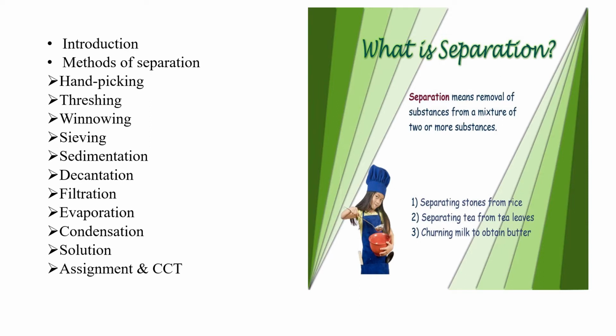Separating stones from rice. Already we saw in online class by hand picking process. Separating tea from tea leaves: filtration. Then churning milk to obtain butter. Butter is light in weight, so it floats on milk. If you put milk in mixie and churn, then you will get butter.